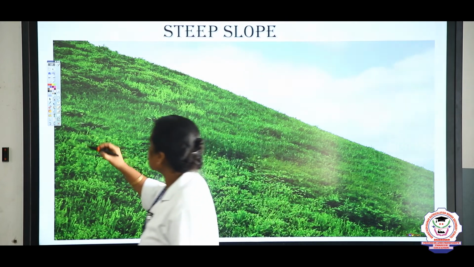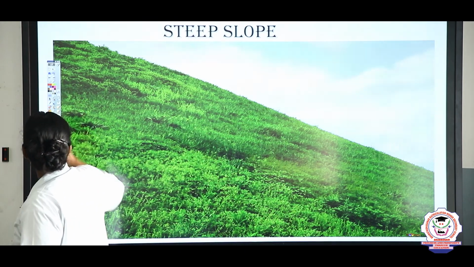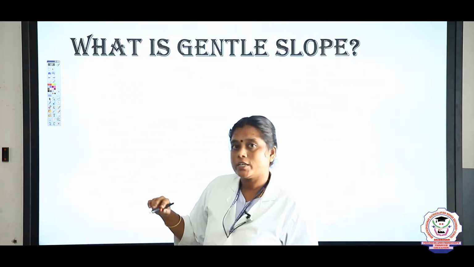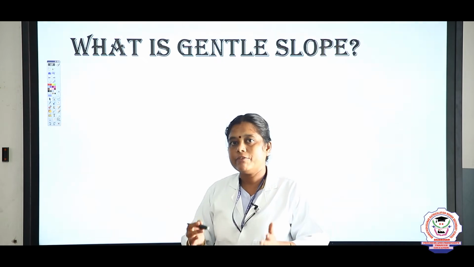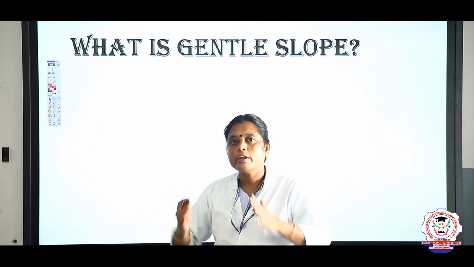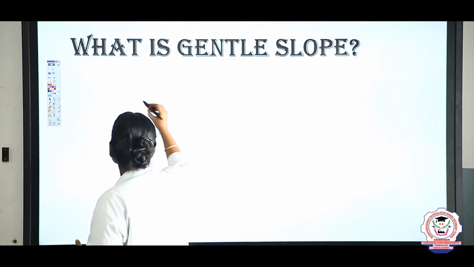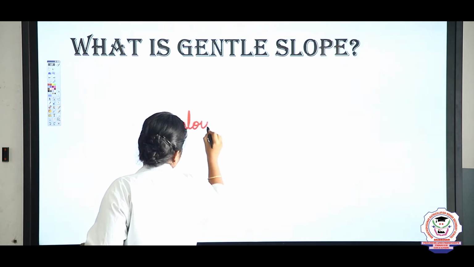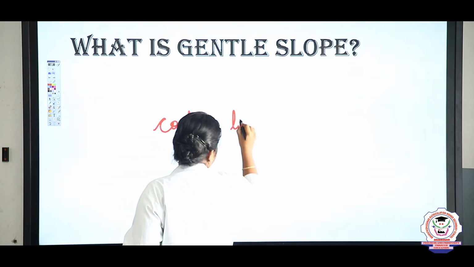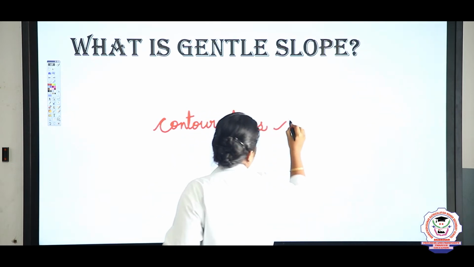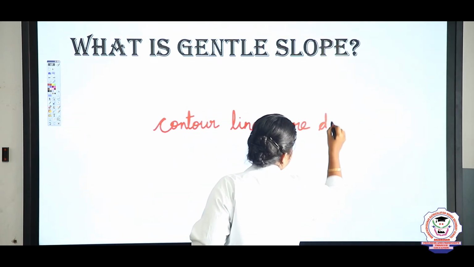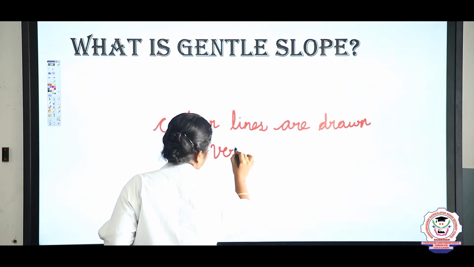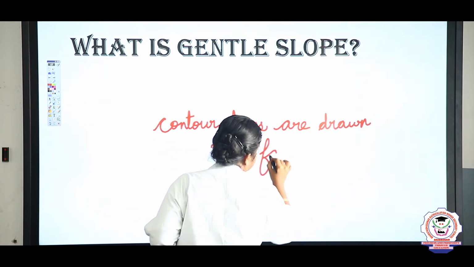Next, gentle slope. So what is gentle slope? Gentle slope is nothing but if the contour lines are drawn very far apart.